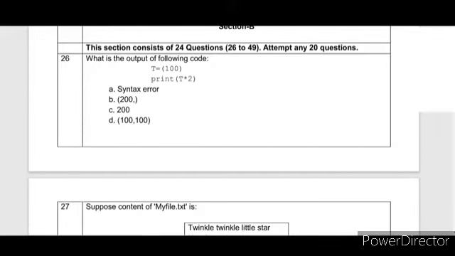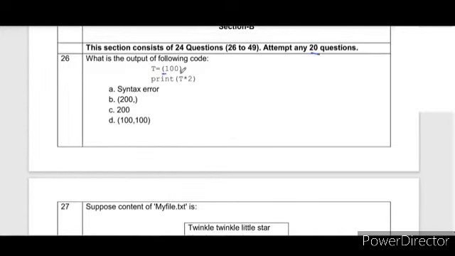Here we are using the whiteboard. I am going to discuss each and every question wherever necessary for solving the questions, as these are output based questions. So we start with question number 26. Out of 24 you have to attempt 20 questions, so there is a choice of only 4 questions.